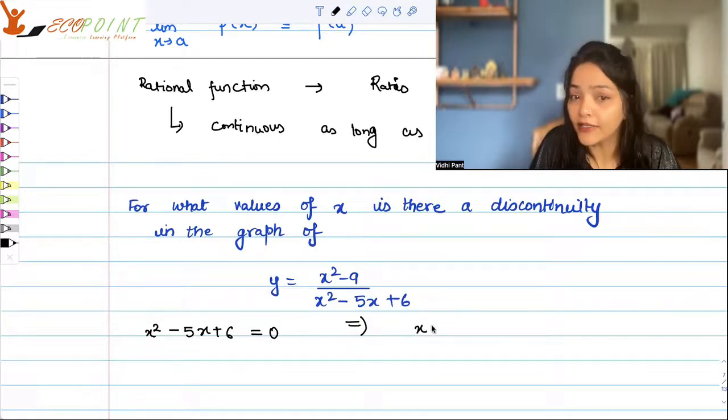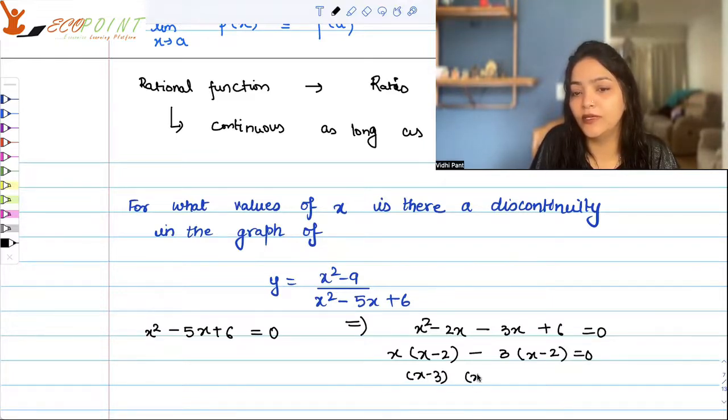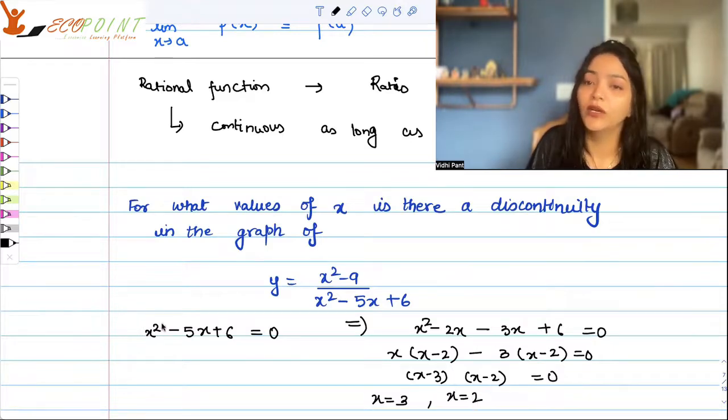So clearly, I think I can factorize it. x² − 2x − 3x + 6 = 0. That means I will get factors x(x − 2) − 3(x − 2) = 0. So (x − 3)(x − 2) = 0. So whenever x is equal to 3 or x is equal to 2, at these points you will get the denominator to be equal to 0, and hence the graph of the function, in other words, will be discontinuous.